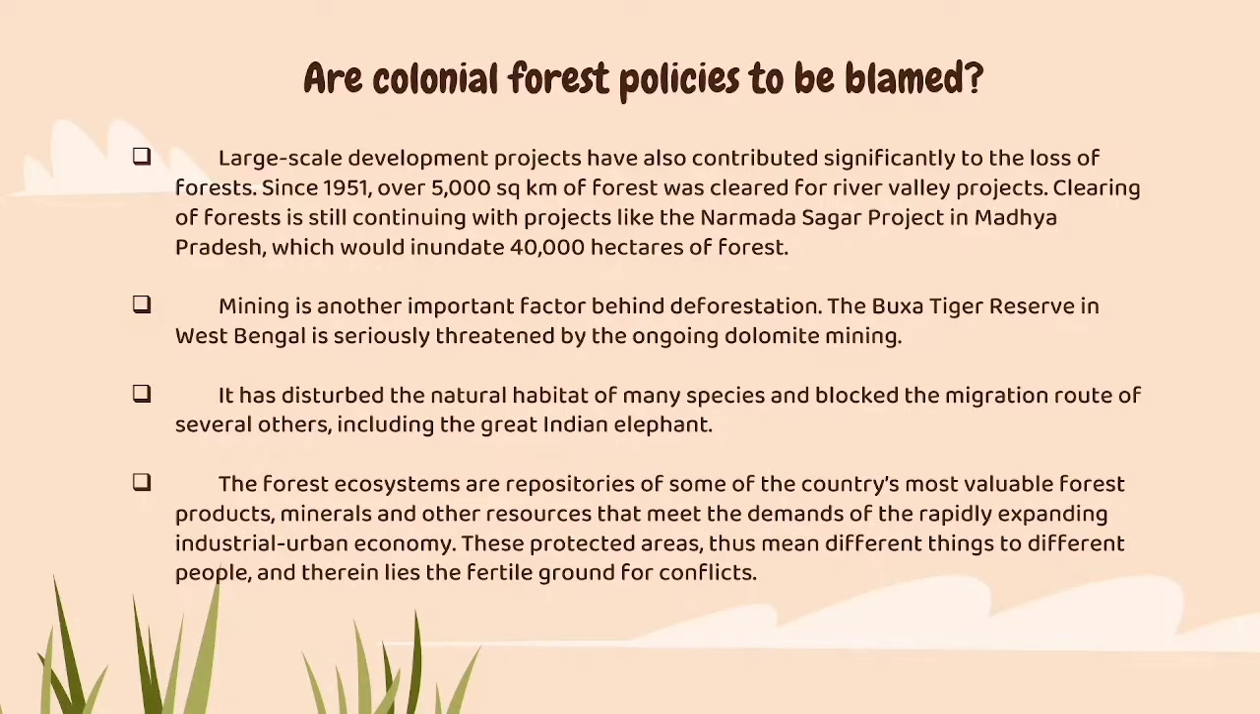Also, there are a few species which have been blocked, for example, the great Indian elephant. It has disturbed the natural habitat of many species, not only the forest but also the species, that is the plants and animals around us, which are being interrupted by the policies.